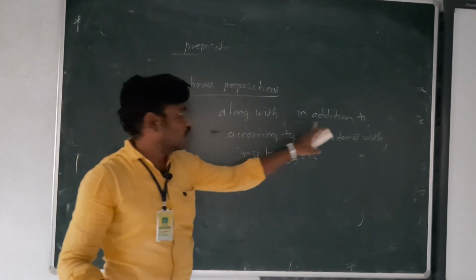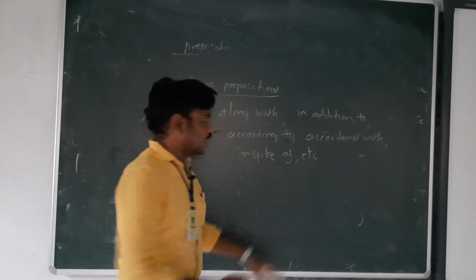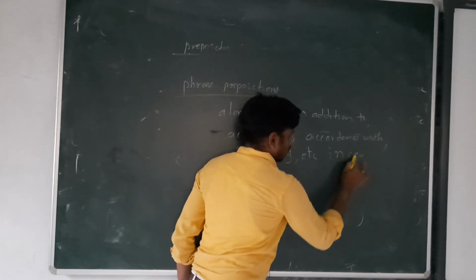One is along with, in addition to, according to, accordance with, in spite of. The next one is also in case of.